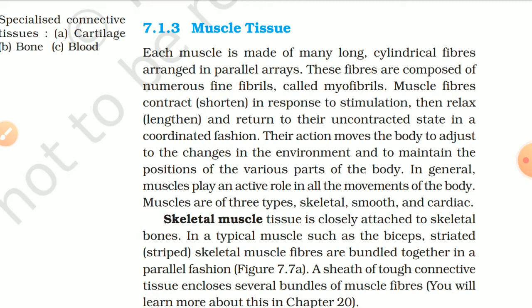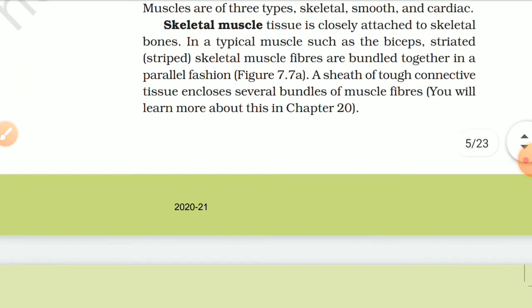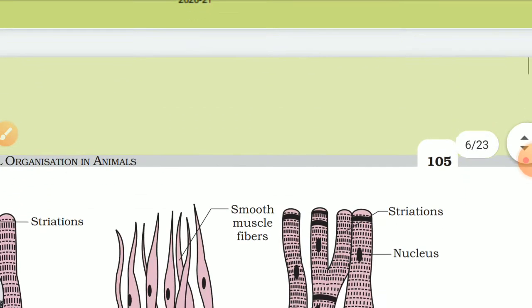In general, muscles play an active role in all the movements of the body. Muscles are of three types: skeletal, smooth, and cardiac. Skeletal muscle tissue is closely attached to the skeletal bones. In a typical muscle such as the biceps, striped skeletal muscle fibers are bundled together in a parallel fashion. Figure 7.7a. A sheath of tough connective tissue encloses several bundles of muscle fibers. You will learn more about this in chapter 20.